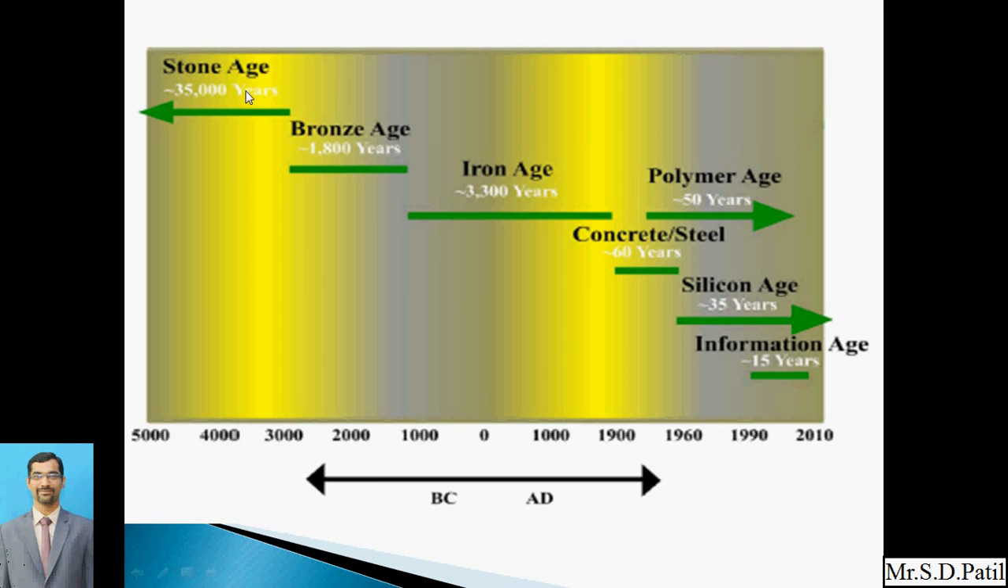It was 35,000 years, that is in BC. For almost 35,000 years, humans were only using stones as material, whether their utensils or hunting devices, which were made only from stone.